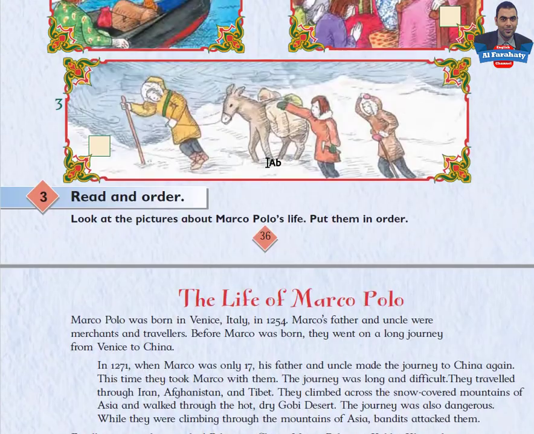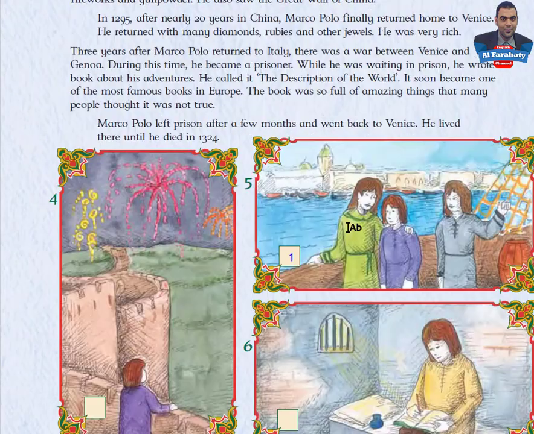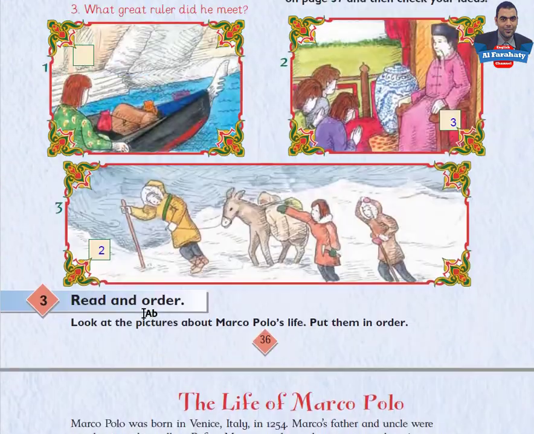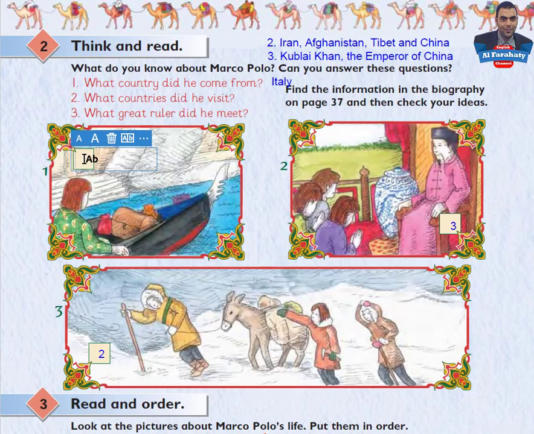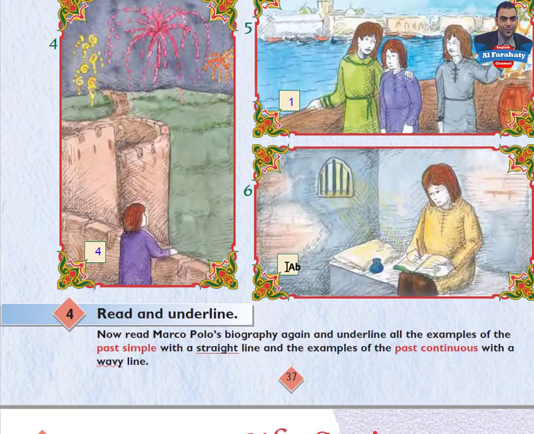Picture 3 is number 2. Picture 2 is number 3. Picture 4 is number 4. Yes, this one. Picture 1 is number 5. And picture 6 is number 6.